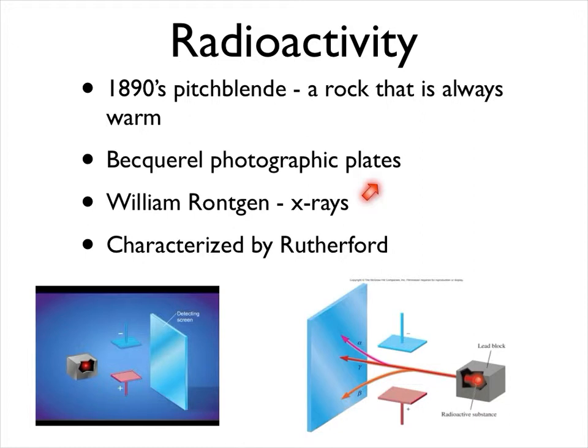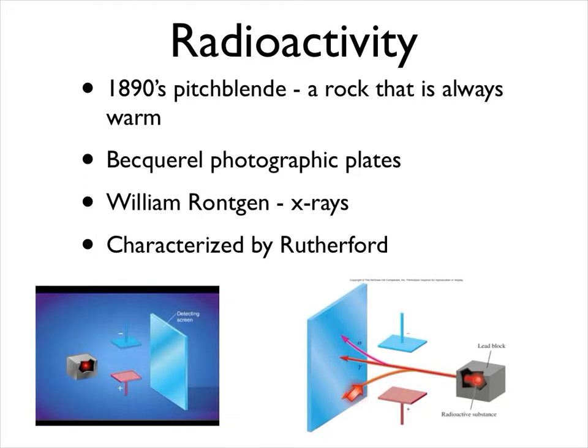Now, radioactivity as a phenomenon was characterized by Ernest Rutherford. And you can see from these experiments here that there are three basic radioactive particles. There's the alpha particle, the beta particle, and the gamma particle. Now, how he characterized these is he had a radioactive source, and he passed it through a charged field. The alpha particles are deflected toward the negative pole, which means that the alpha particles must be positively charged.